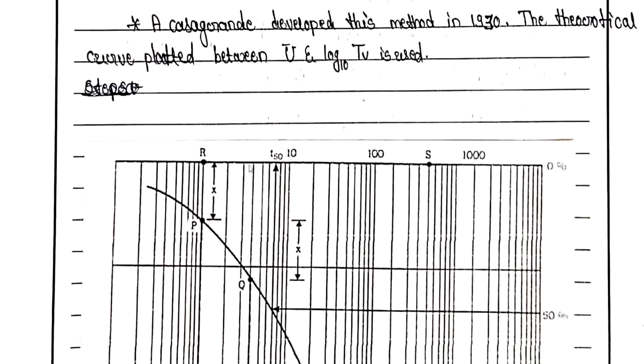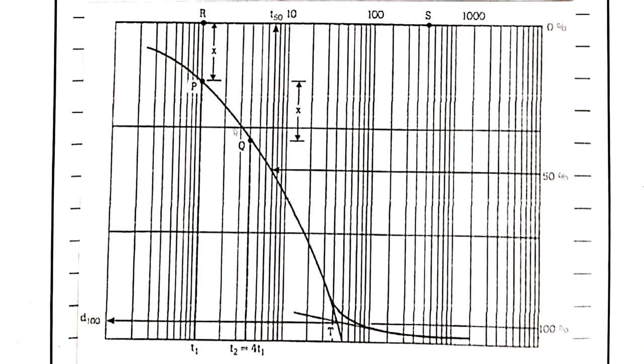It is very simple. First we have to mark the points P and Q such that if the time for P is T1, the time for Q should be 4 times T1. Next, we consider the vertical distance between P and Q. After that, we mark the point at the same distance X, and plot the horizontal line which is going to give us the 0% consolidation line.